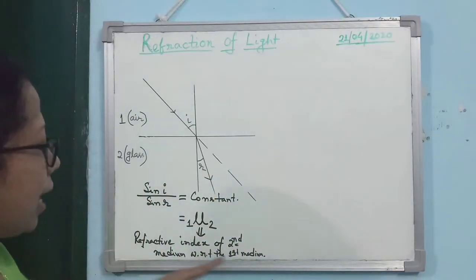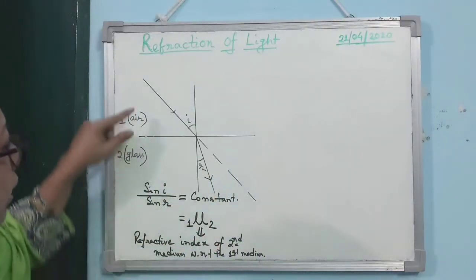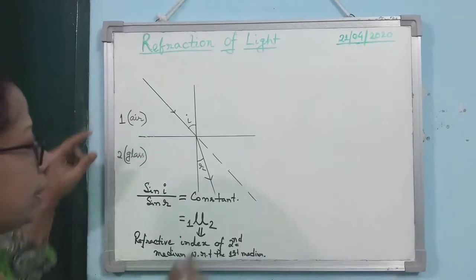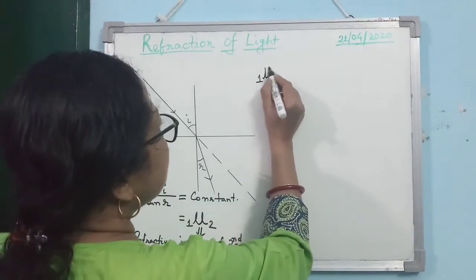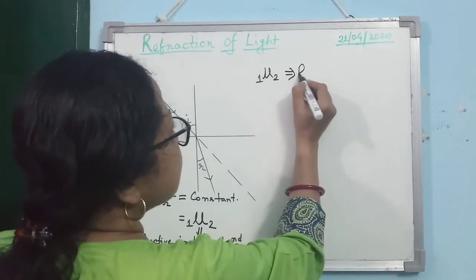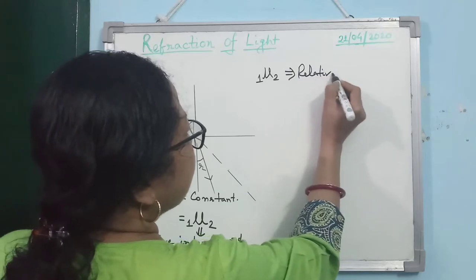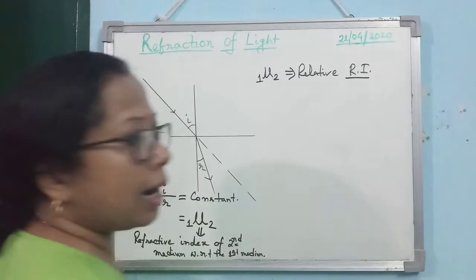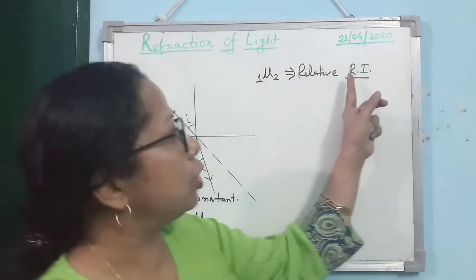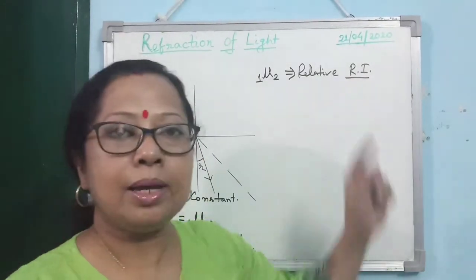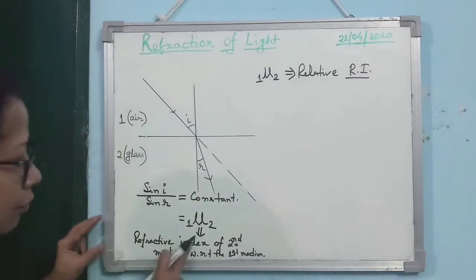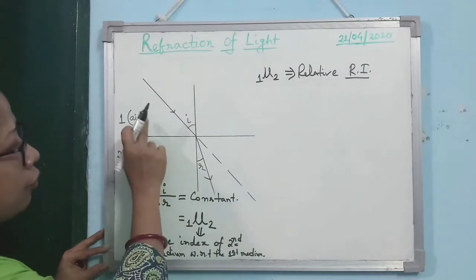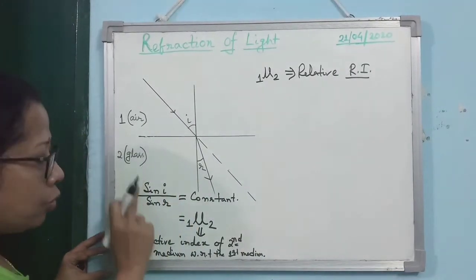Now, this refractive index, as we are comparing it with respect to the first medium, so this 1 mu 2, it is known as relative refractive index. For refractive index, you can use the short form RI. It is allowed in the exam also, but R and I should be capital.